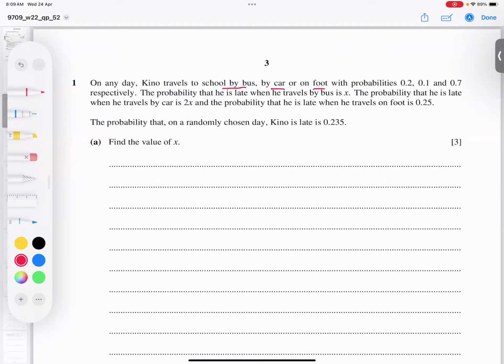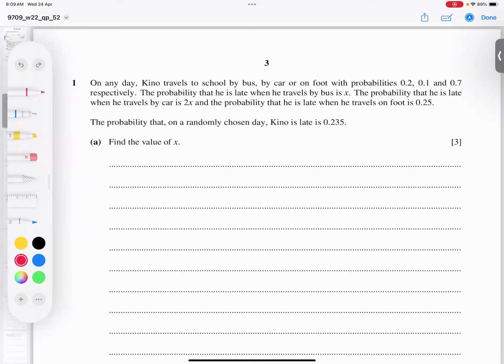The probabilities are 0.2, 0.1, and 0.7. The probability he is late and travels by bus is X. By car, the probability he is late is 2X. And on foot, the probability he is late is 0.25.